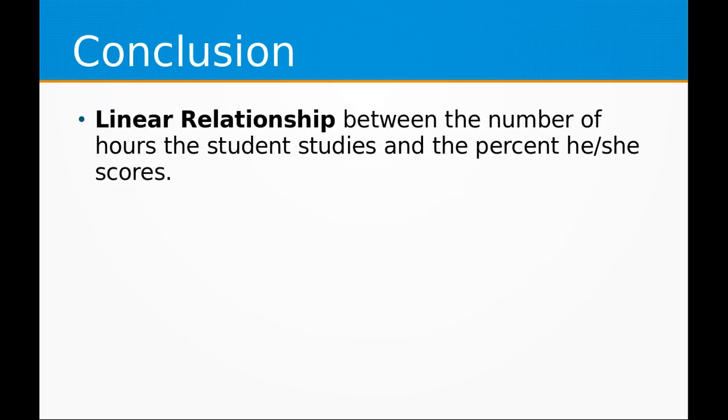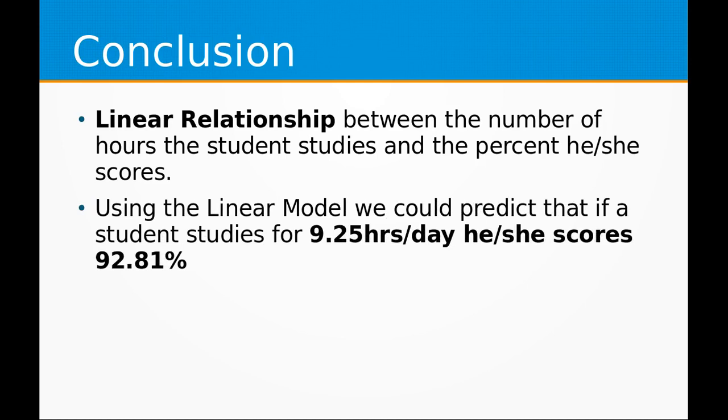So finally we come to the conclusion that there exists a linear relationship between the number of hours the student studies and the percent he or she scores. Also, using the linear model, we could predict that if a student studies for 9.25 hours per day, he or she scores 92.81%. So the second point covers our objective.